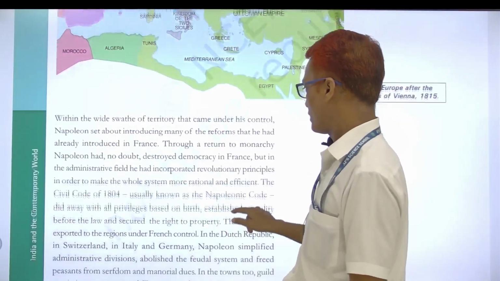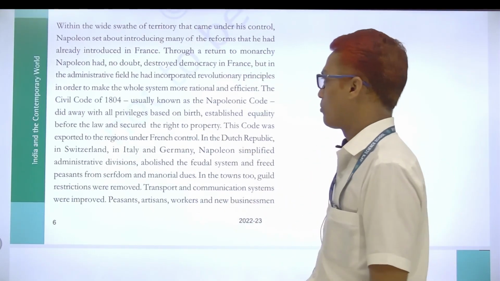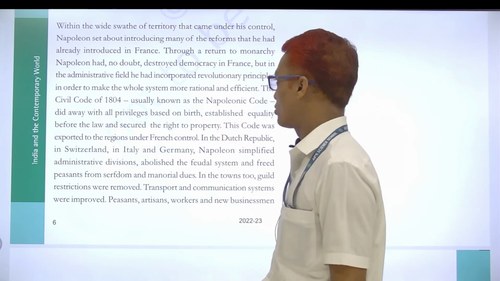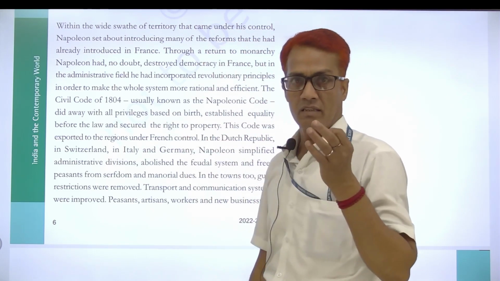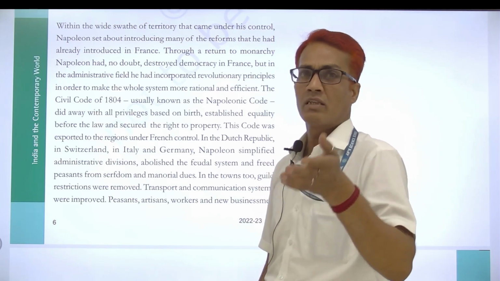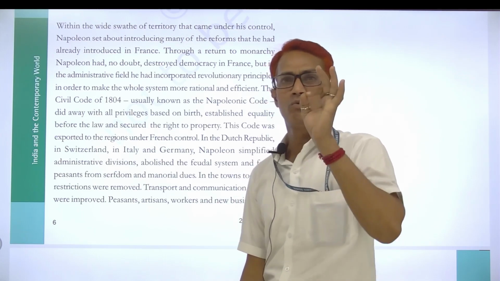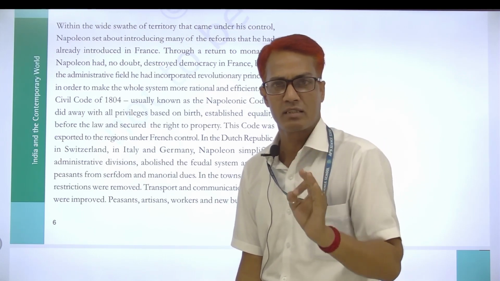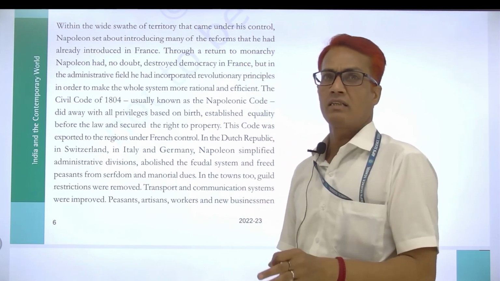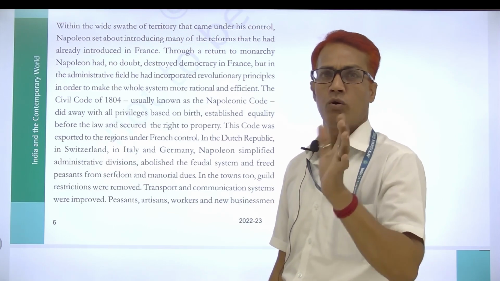Now downside here, one very important question about the Civil Code of 1804. The second name of this Civil Code of 1804 was the Napoleonic Code. Actually, this code was imposed by Napoleon Bonaparte, the new ruler of France, in 1804 AD.